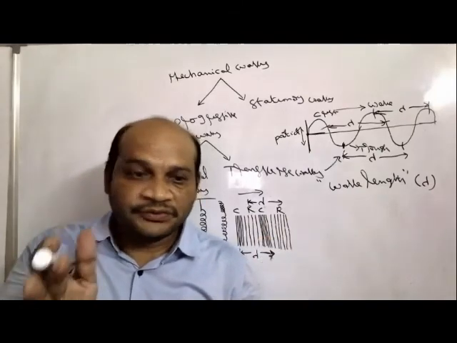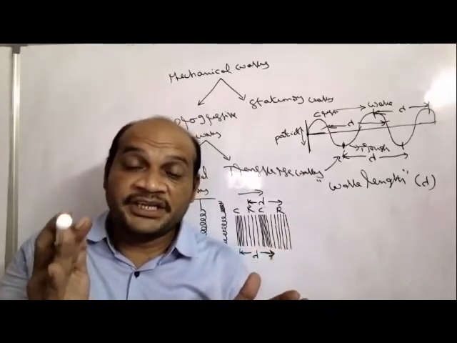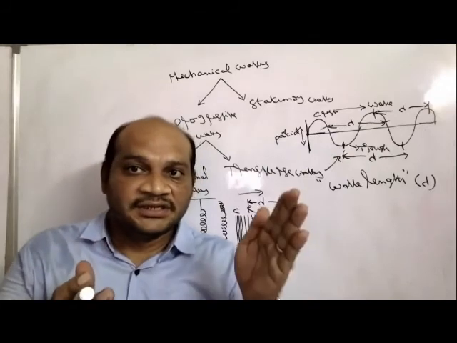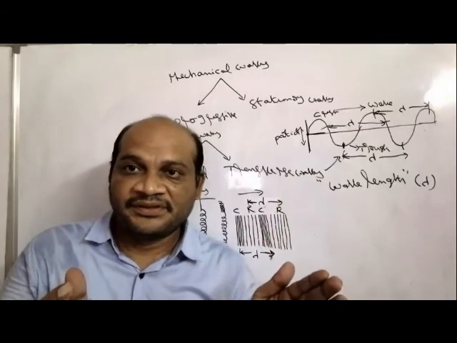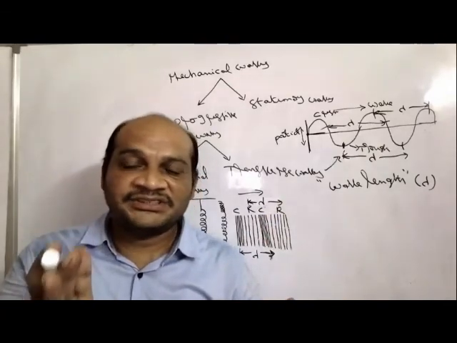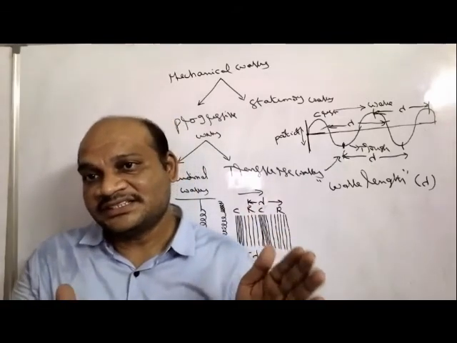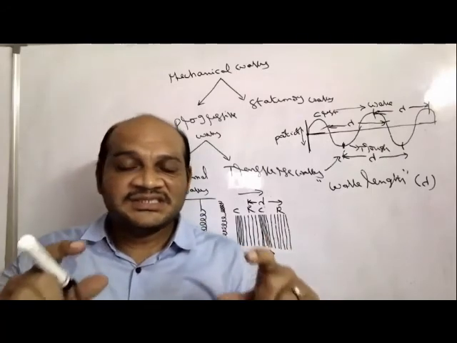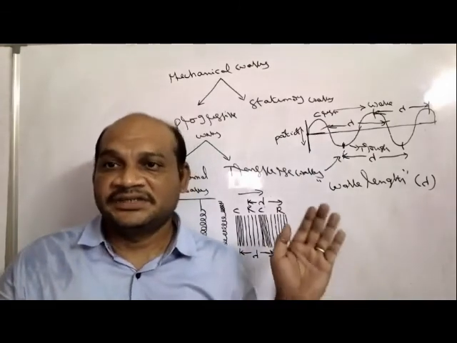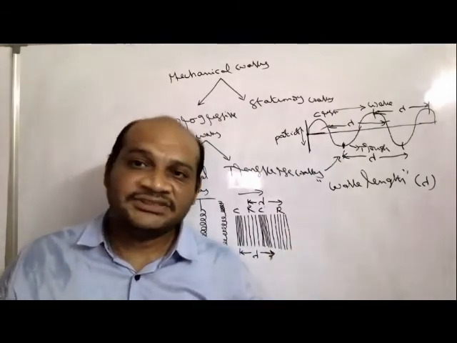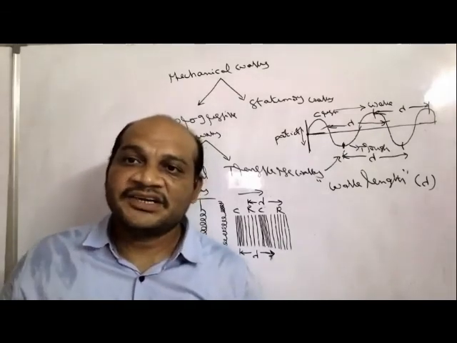Longitudinal waves are progressive waves, and transverse waves are also progressive waves. In longitudinal waves, the wave propagates in the form of compressions and rarefactions. In transverse waves, the wave propagates in the form of crest and trough. The distance between two successive compressions or rarefactions is called a wavelength. The distance between two successive crests or troughs is also taken as a wavelength. So, these are the main differences between longitudinal waves and transverse waves. In the next class we will discuss the displacement of the wave motion and related concepts. Thank you.